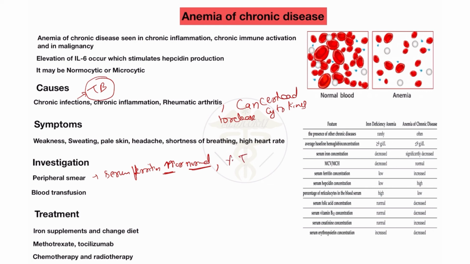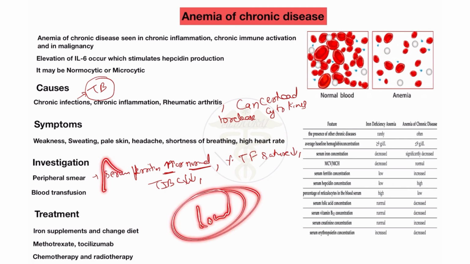Also, transferrin saturation percentage decreases in the patient. Also TIBC, total iron binding capacity, decreases in the patient of anemia of chronic disease. This is the most important point in the anemia of chronic disease patient: ferritin level increases or is normal, but in the patient of iron deficiency anemia you will see a low level of ferritin. So please learn this, it is very important.